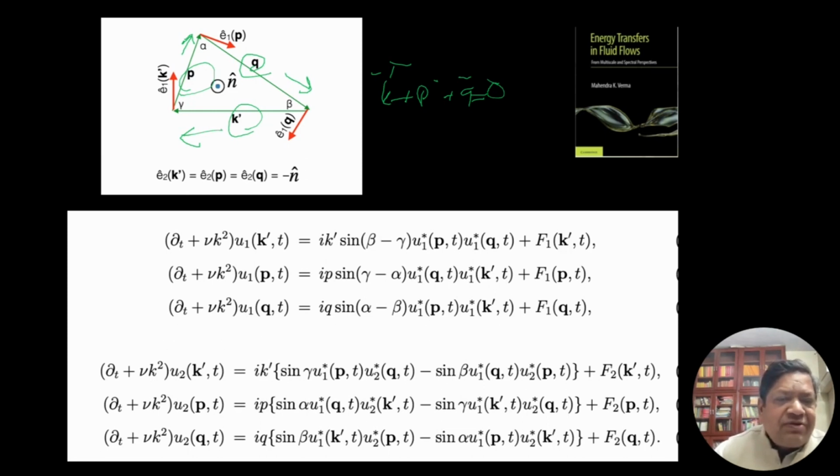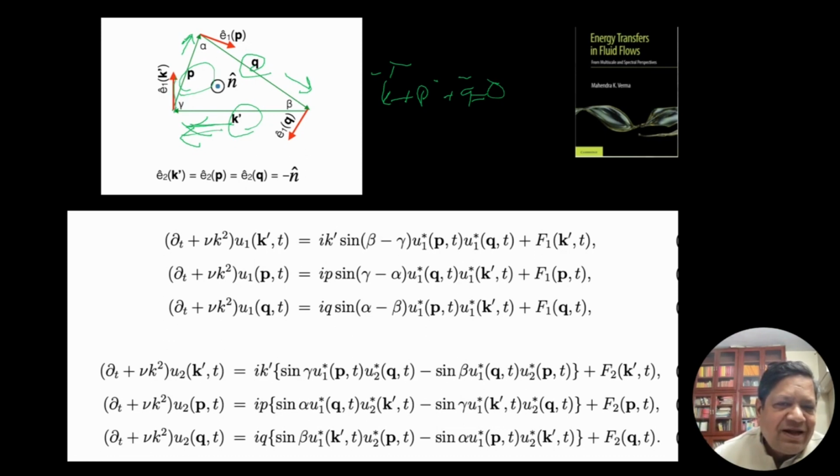Now what is E1? For every vector K, every wave number, there will be a unique E1. For this vector K prime, which is in that direction, it is K prime cross n. When I do the cross product, K prime cross n, it will go upward along the y direction.